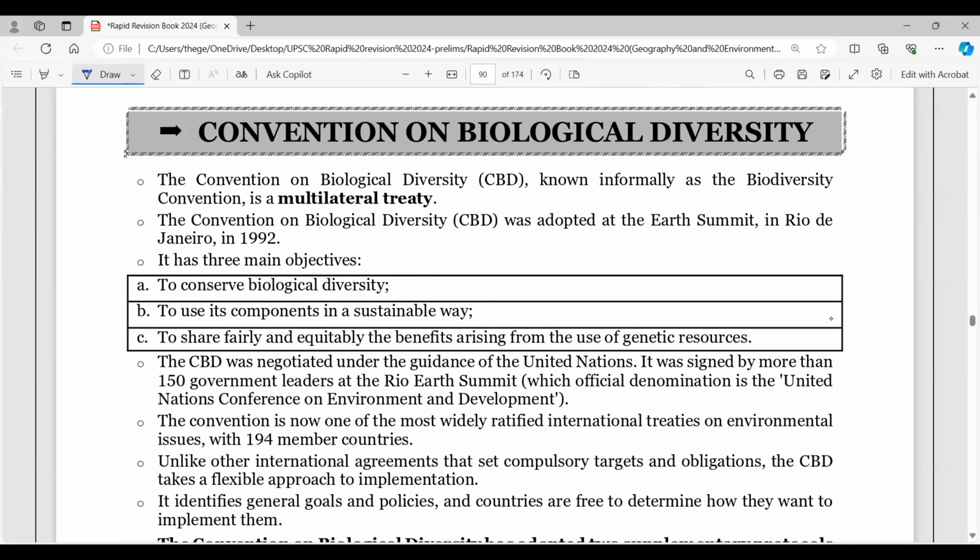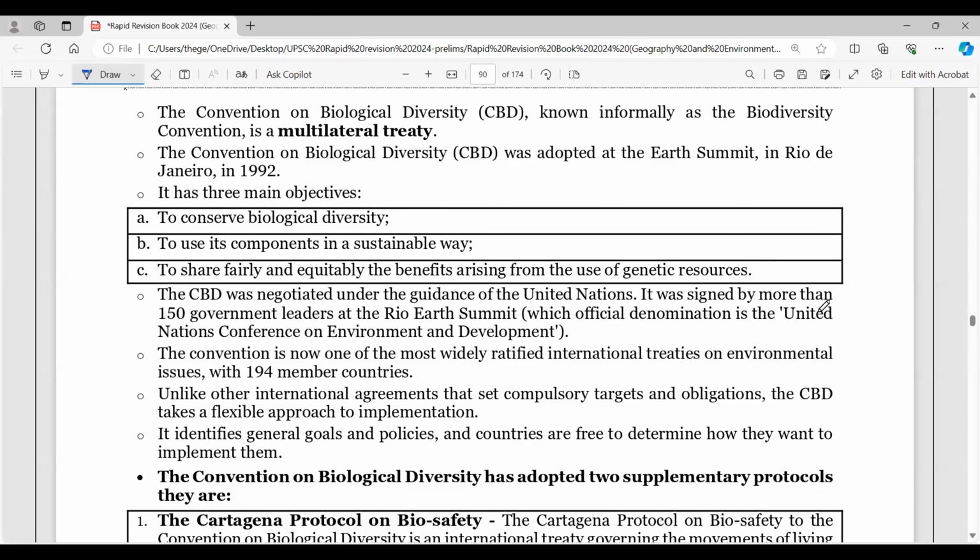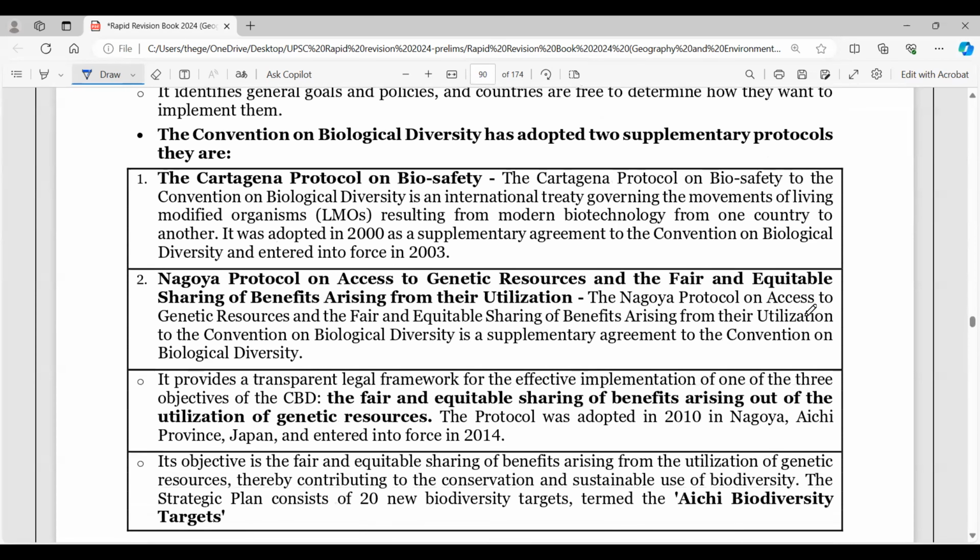So CBD is a multilateral treaty, born in 1992 from the Rio Earth Summit. The basic idea is to conserve biological diversity and also look into the sustainable usage of genetic resources. So here the Convention on Biological Diversity has two supplementary protocols, right? Very important. So Cartagena. Now look at this, the Cartagena Protocol on Biosafety.